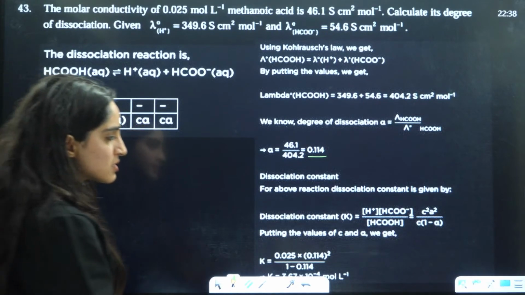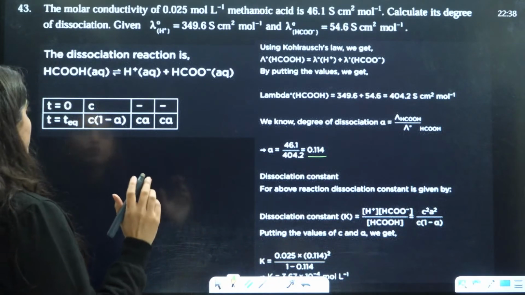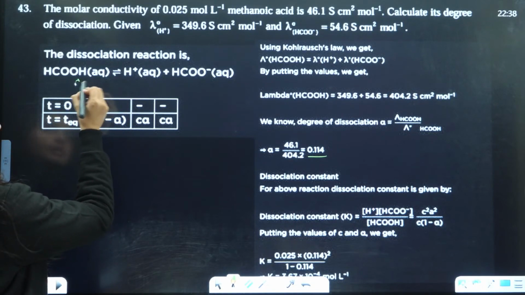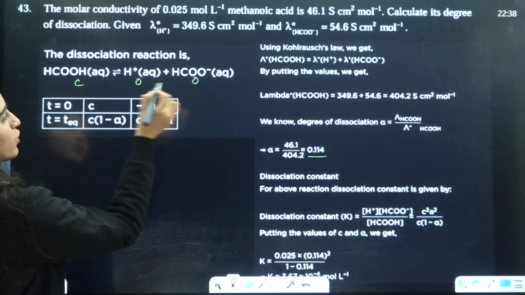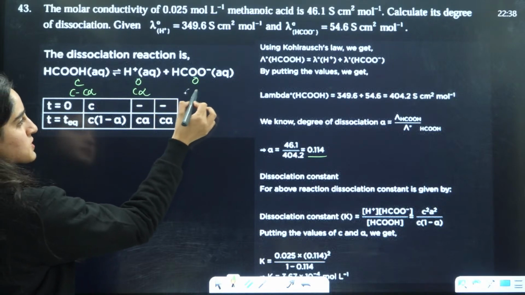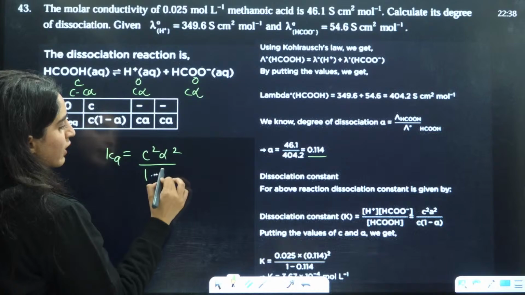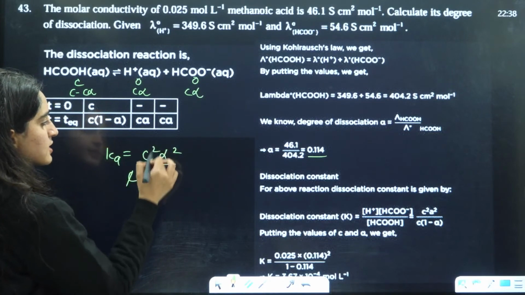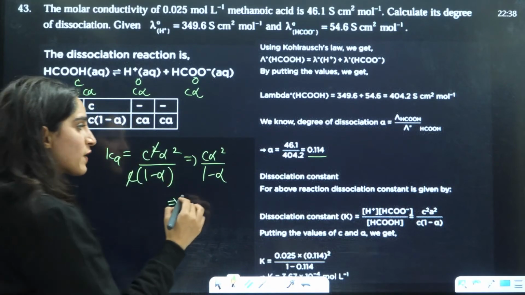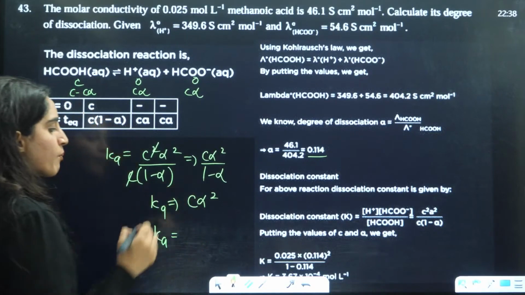Now this is solving for the dissociation constant. If they ask you to solve the dissociation constant, we know that initially this is C and this is 0. C minus C alpha is taken out, C alpha is formed, C alpha is formed. So the dissociation constant will be C square alpha square over C times 1 minus alpha, and one C will cancel. So it will be C alpha square by 1 minus alpha. Alpha is very small, so it will be C alpha square.